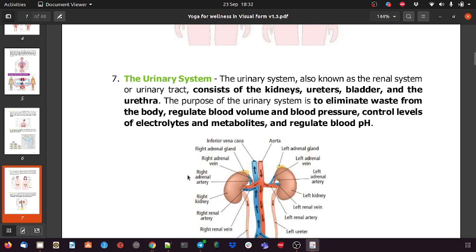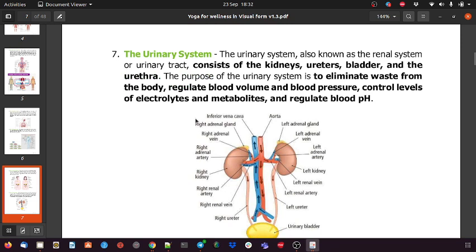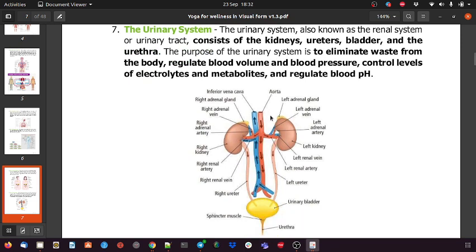Then we have the urinary system. This is again connected with the circulatory system, where we get oxygenated blood. Whatever water we drink or whatever liquid is present in the bloodstream, that blood comes to the kidney, and the kidney filters the blood, and the impurities or excess water are removed from the bloodstream.